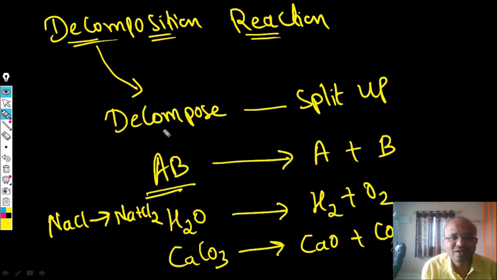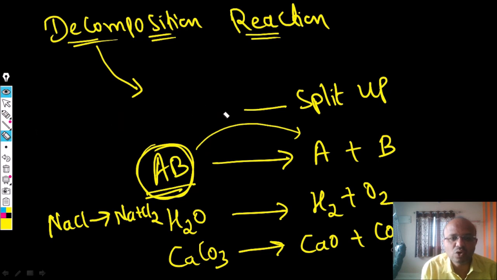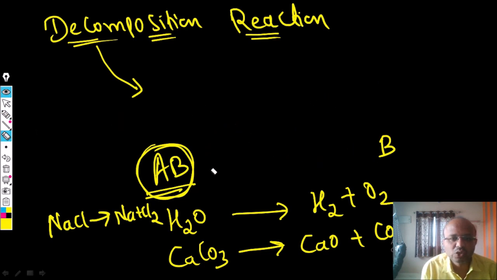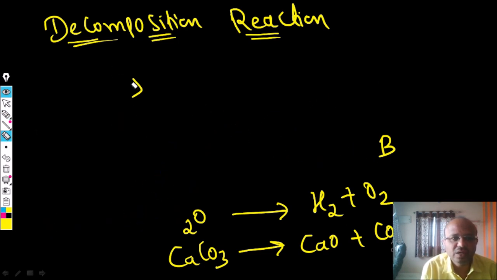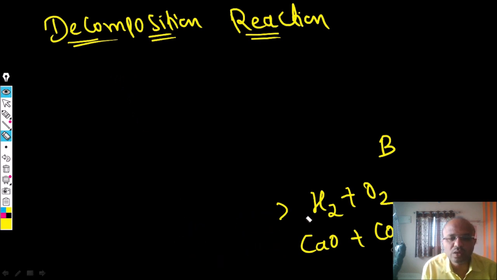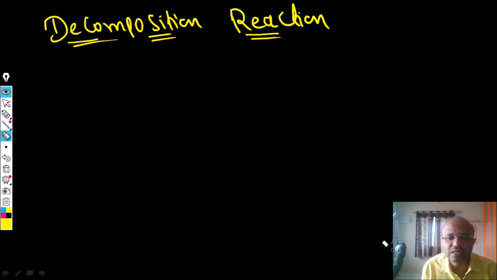So this is called what? A decomposition reaction, where a single compound is split up into two or more simpler substances. That is called decomposition reaction. So what is the decomposition reaction? A reaction in which a compound splits up into two or more simpler products.